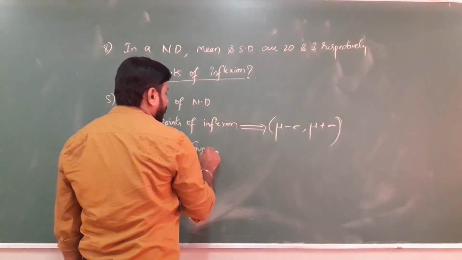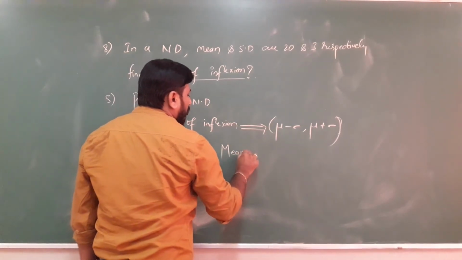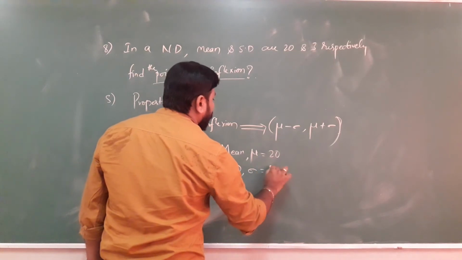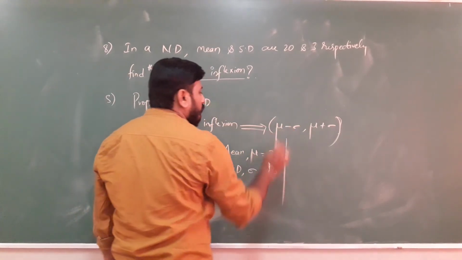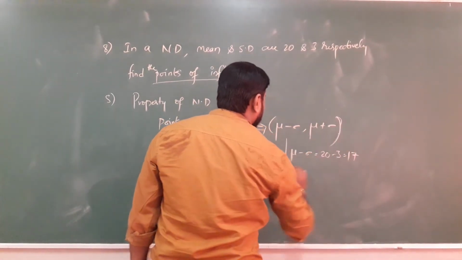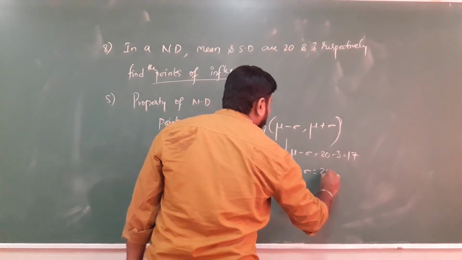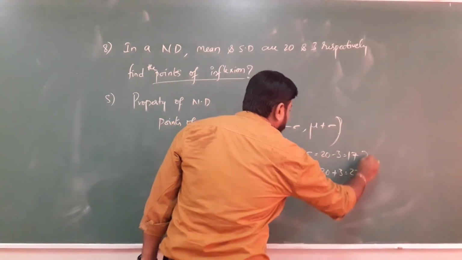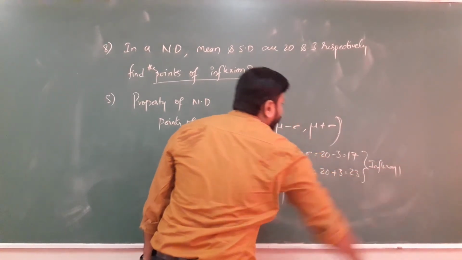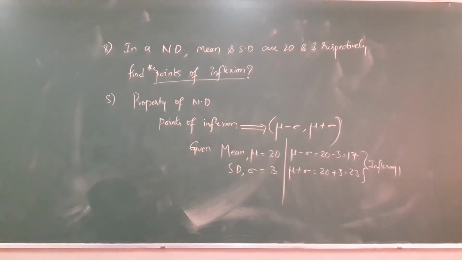What is the given information? Given mean mu equals 20 and standard deviation sigma equals 3. Now substitute here: mu minus sigma, so 20 minus 3, 17; mu plus sigma, 20 plus 3, 23. So these two are points of inflection. Just note down. So these are the 2 points of inflection.